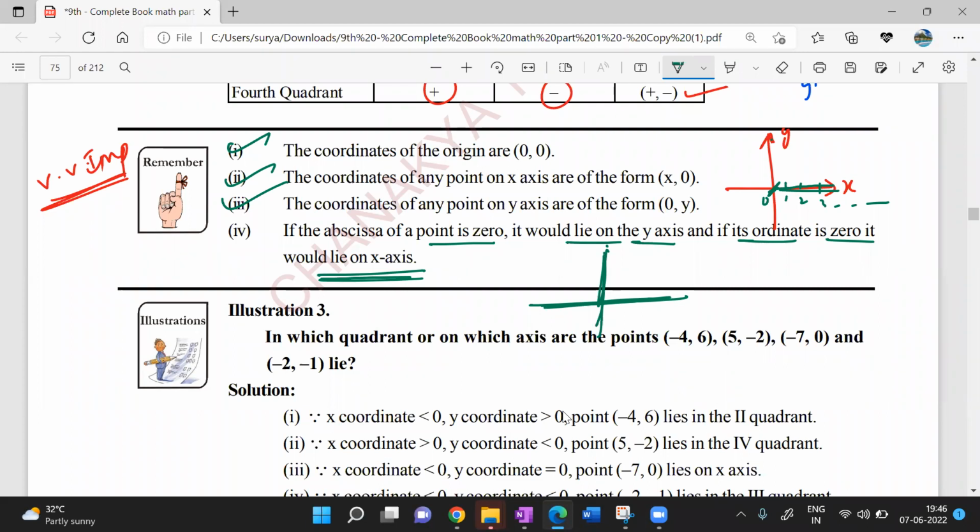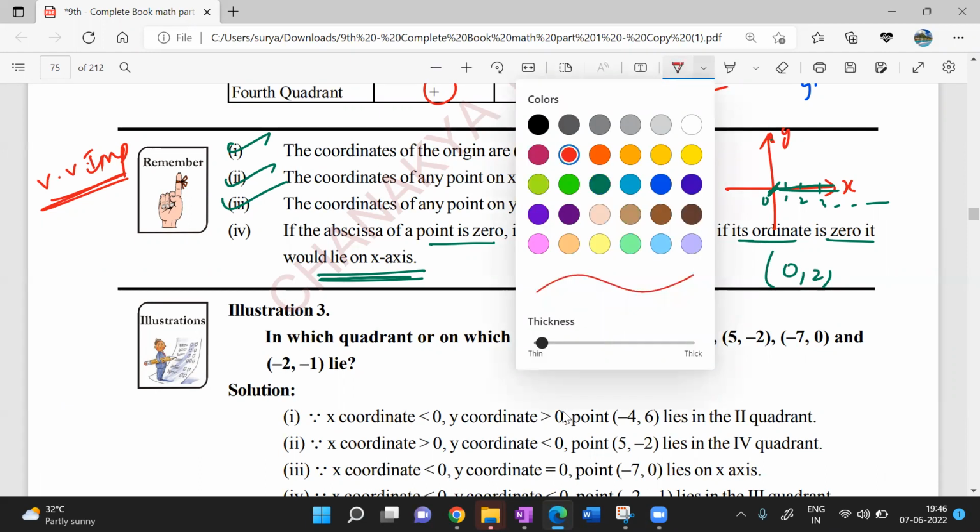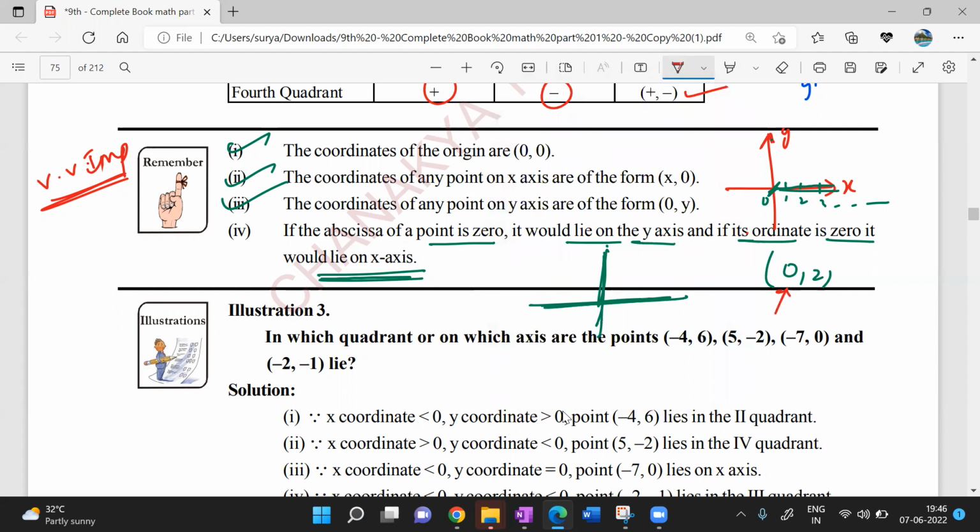Let me take an example and show it to you. Suppose 0, 2. How do you represent 0, 2? Here the abscissa is 0, so it would lie on the y-axis. Look at this here, 0, 2 is this point here. Understood my point? This is called 0, 2. So if the abscissa is 0, that point would be lying on the y-axis.